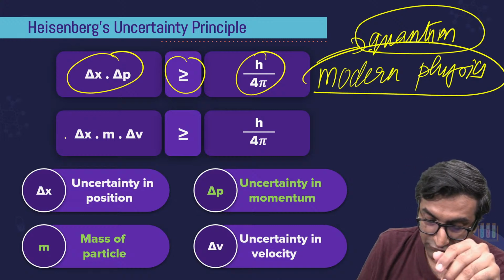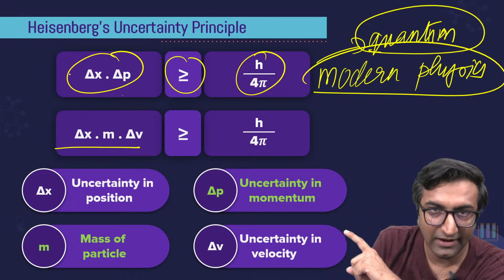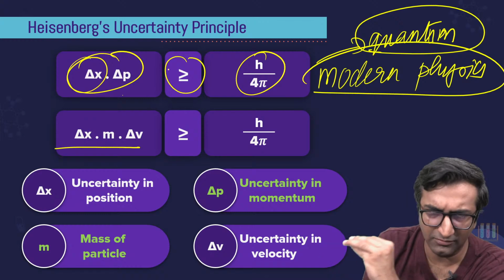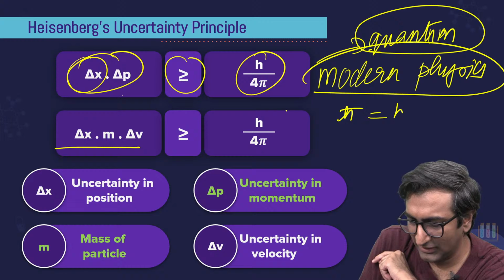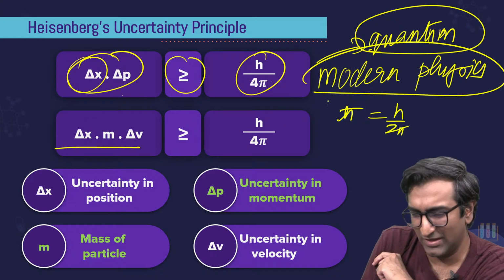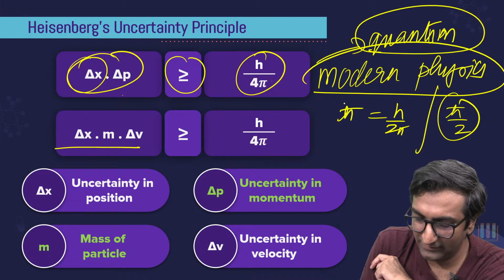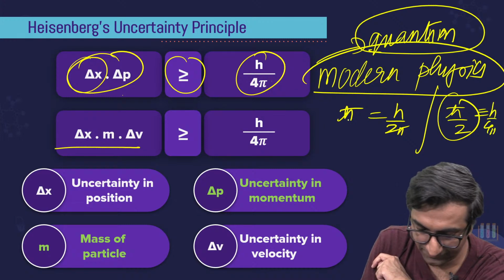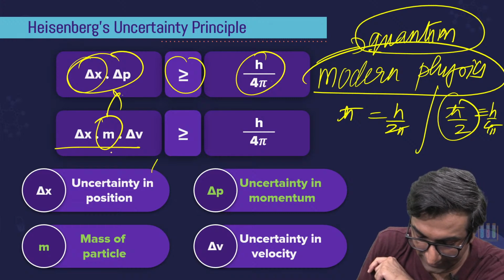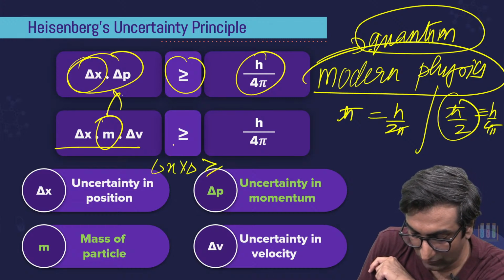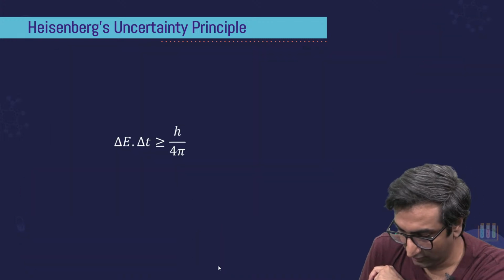Okay, so this guy said that the multiplication of the momentum and the distance, the position of the particle, is going to be greater than or equal to h by 4 pi. There's also something called h bar that is usually given, that is h by 2 pi is known as h bar. It's just a mathematical thing. Okay, so h bar by 2 is the same as h by 4 pi. ठीक है? Mass to particle same रहेगा, so I can say delta x into delta v is greater than or equal to h by 4 pi m. ठीक है? That's what he said.